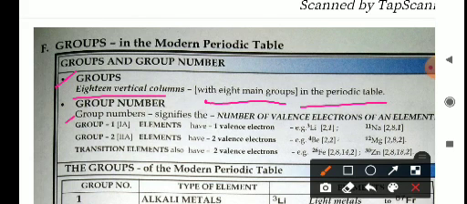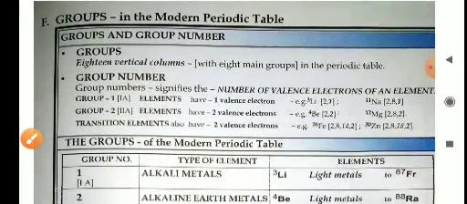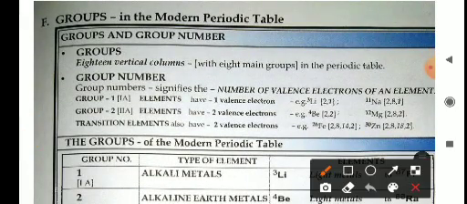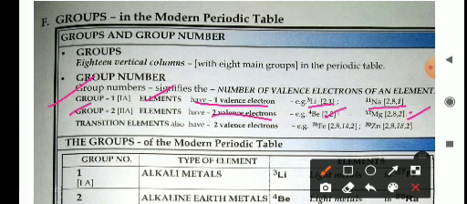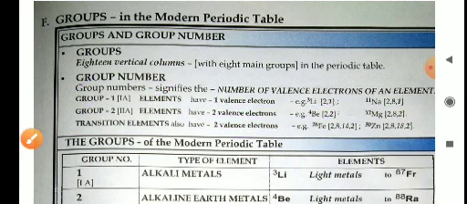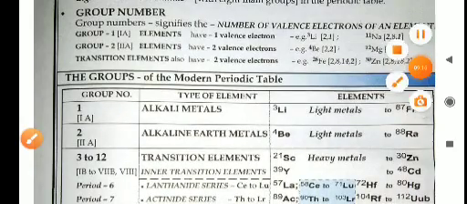The group number signifies the number of valence electrons of an element, so on the basis of group number you can tell how many valence electrons are present in an element. Group 1 metals have 1 valence electron, group 2 has 2 valence electrons, and transition elements also have 2 valence electrons.